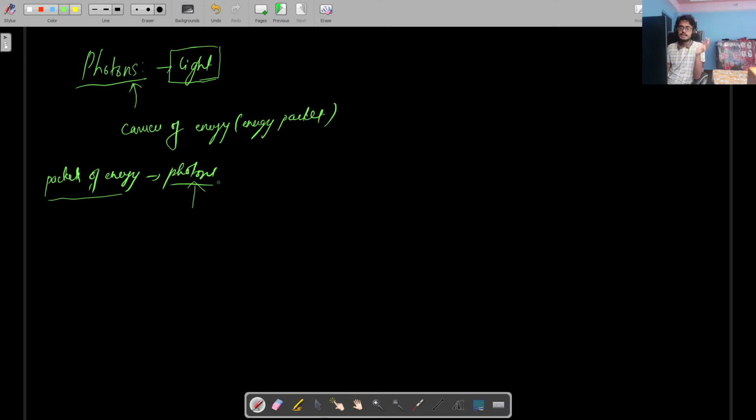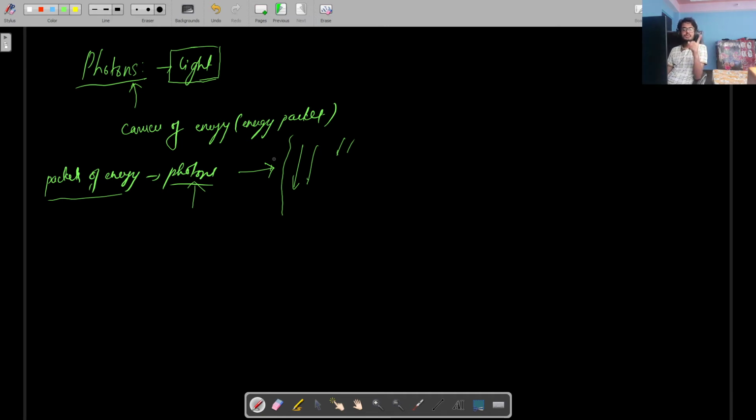It was used by Niels Bohr to study the hydrogen spectrum. So we did that spectrum, right? The Lyman series, the Paschen series, the Balmer series. That was the theory put forward by Einstein, and Niels Bohr used it to study the spectral lines of hydrogen, right? I think the relation that photons are energy packets was found by Max Planck.